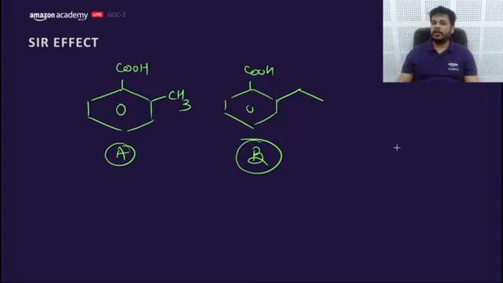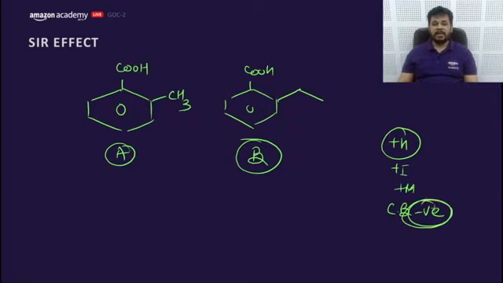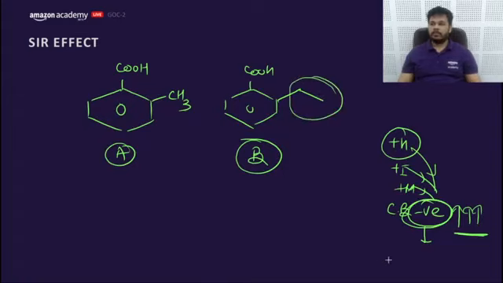Guys, why is plus H not good? Actually, plus H or plus I or plus M are all not good for acidic strength, because the conjugate bases are negatively charged, and with these electron donating species, the negative charge increases, which will further decrease the stability of the conjugate base. A is more acidic. Why? B would be having more SIR.